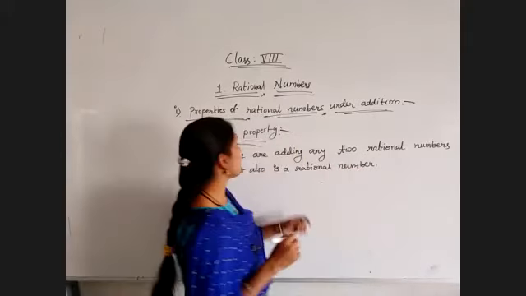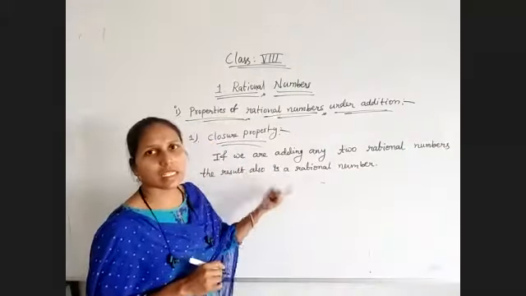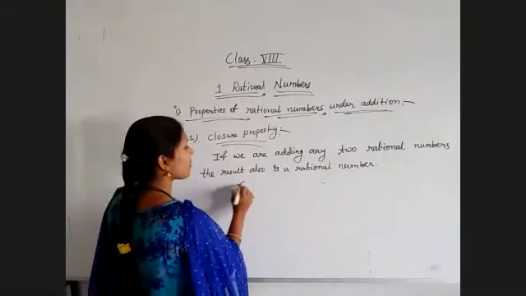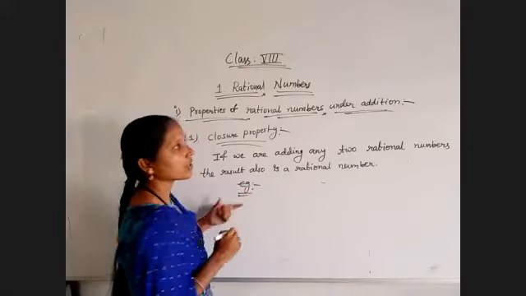So the best examples are these. So that means when you are adding any two rational numbers, the result is a rational number. That is the statement of the closure property. By the example also we have verified it is satisfied for addition.